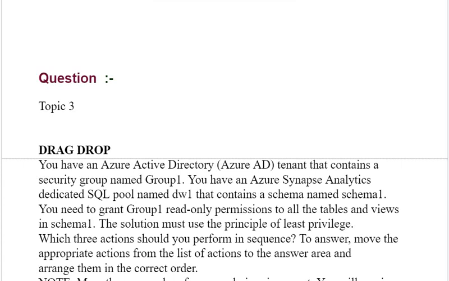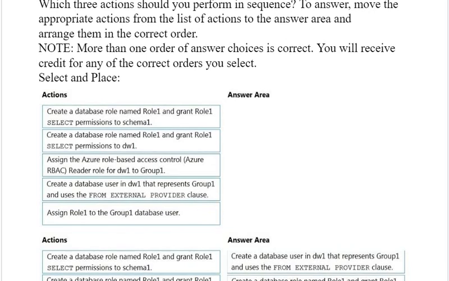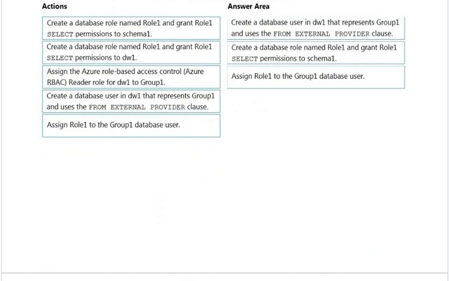Which three actions should you perform in sequence? To answer, move the appropriate actions from the list of actions to the answer area and arrange them in the correct order. Now see this section. And this is the correct answer.